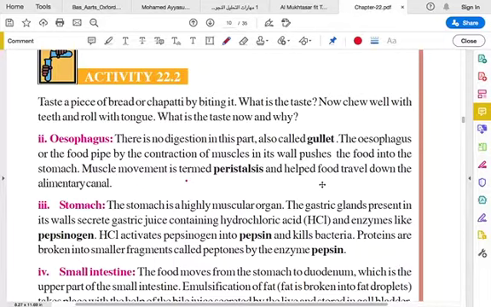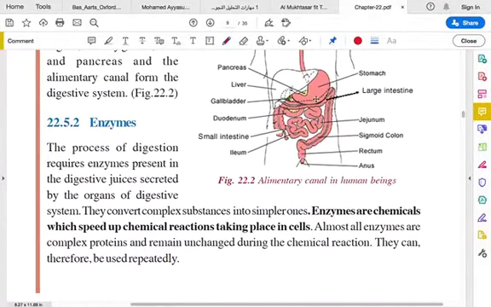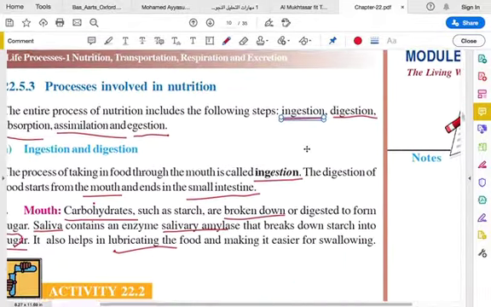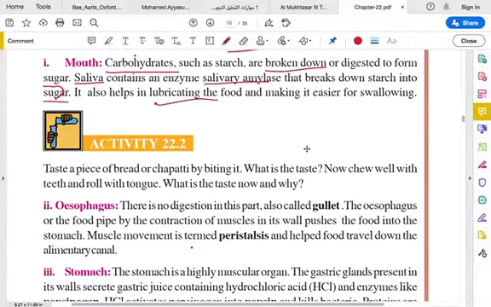The esophagus or food pipe, as I told, has muscles in its wall. They contract, which means they become small, so that the food in it is pushed into the stomach.